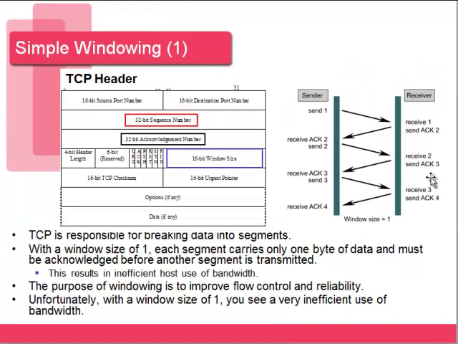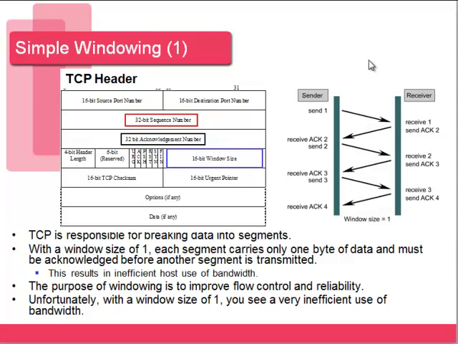One thing I wanted to mention with the sliding windows is the numbers in the examples in the book and in this slide are very small. The window size in this example is 1. In an actual packet, if you look, the window sizes are going to be much larger, in the thousands. In this particular example, if we had a window size of 1, we can only send 1 segment at a time before we'd have to be acknowledged.